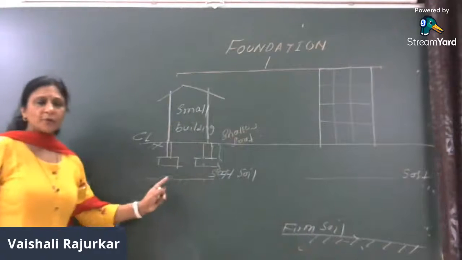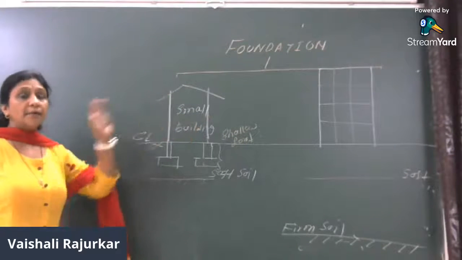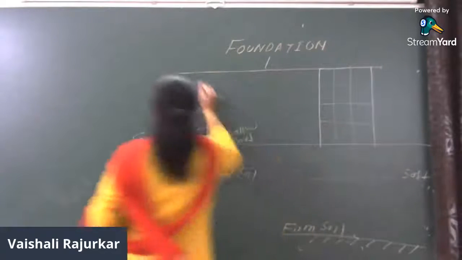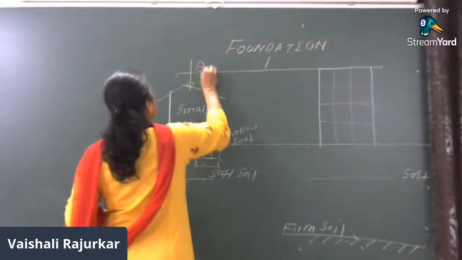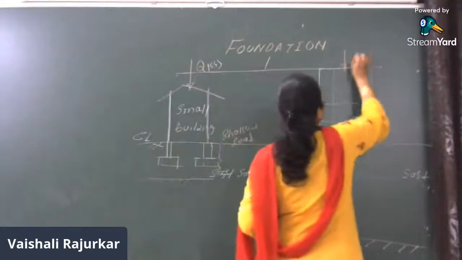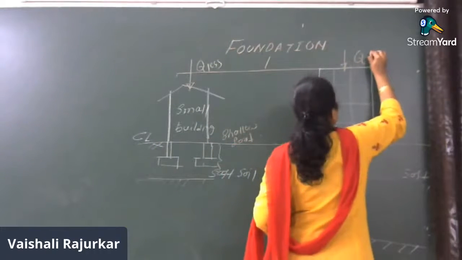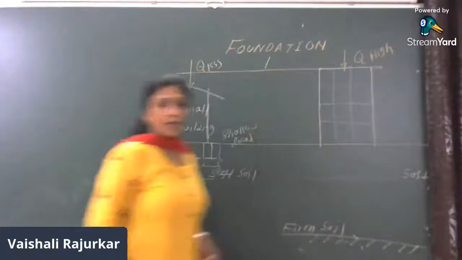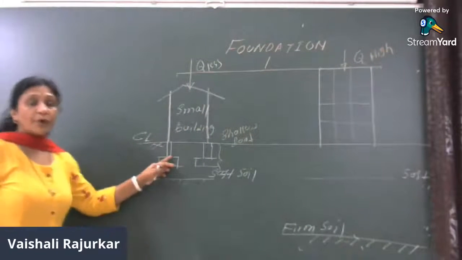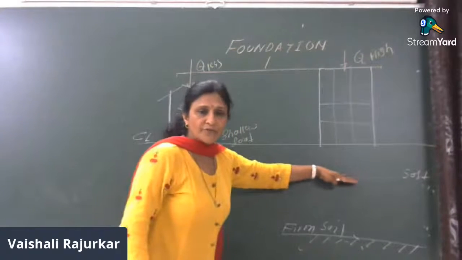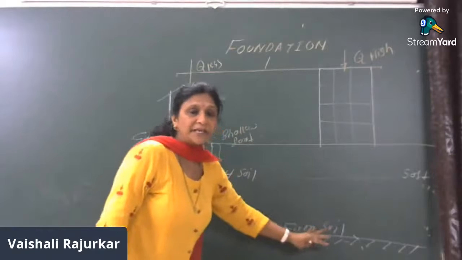Suppose the same soil profile is available over there, but the load coming over this is very high. Q is less here, and this Q is maximum or high. So in such cases, we do not have the option to place the foundation on a soft soil. In that case, we will go deeper.